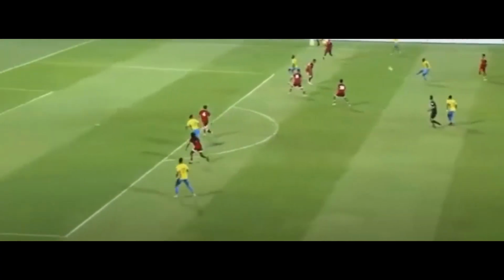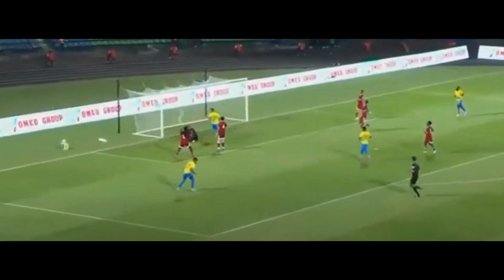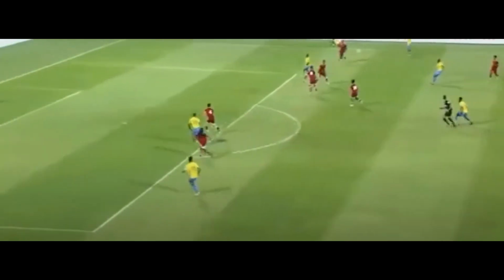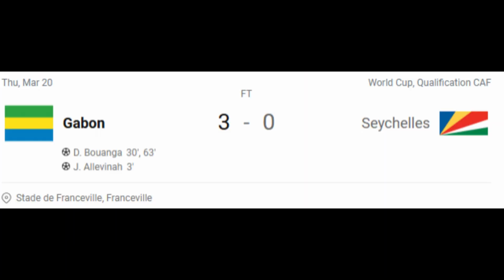And the second goal from Bouanga. So it came in the 63rd minute. A little bit of luck here. He headers it in. Kind of gives himself his own assist there. Maybe not so much luck. I don't know. But good there. 3-0 for Gabon. That's his 5th goal, by the way, in qualifying.